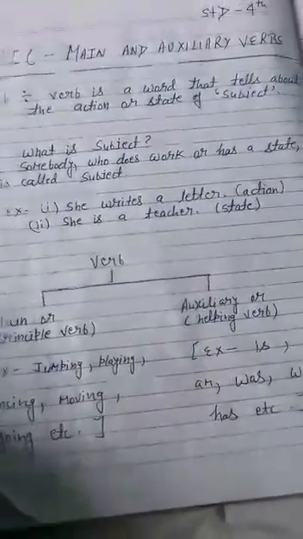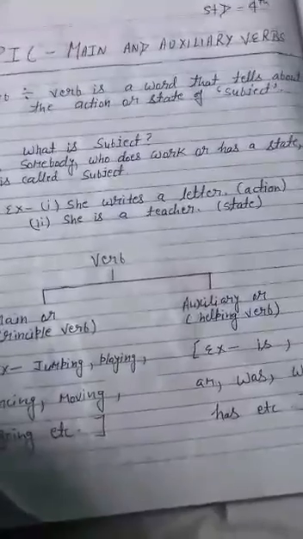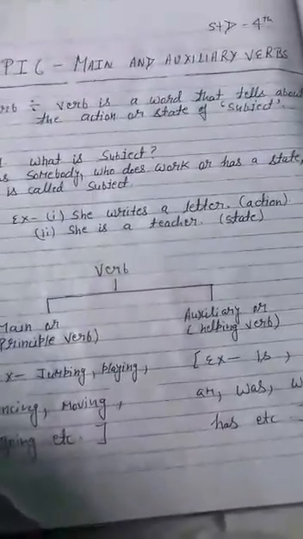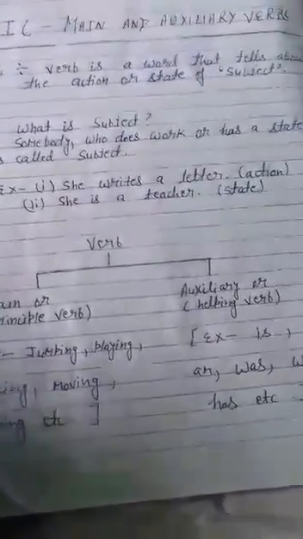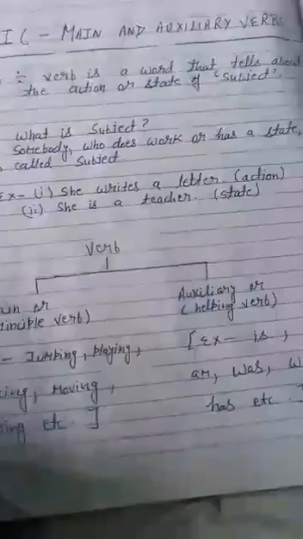Now, take an example. She writes a letter. In this sentence, it indicates the action of the subject. And in the second sentence, she is a teacher. It indicates the state of the subject, that is she.